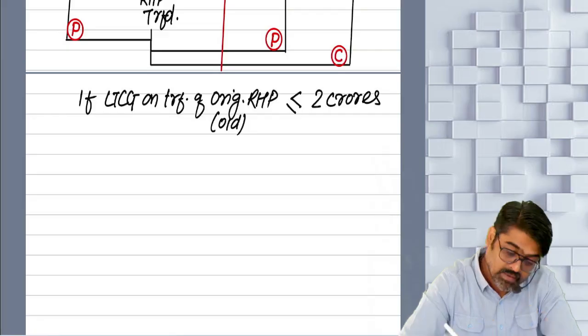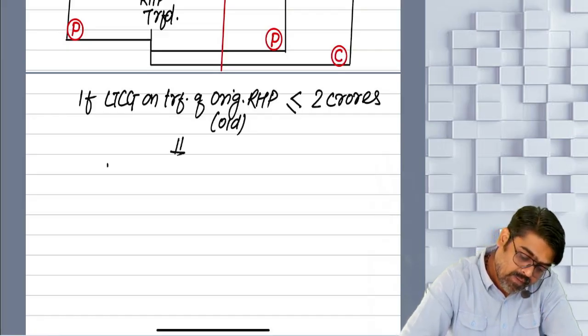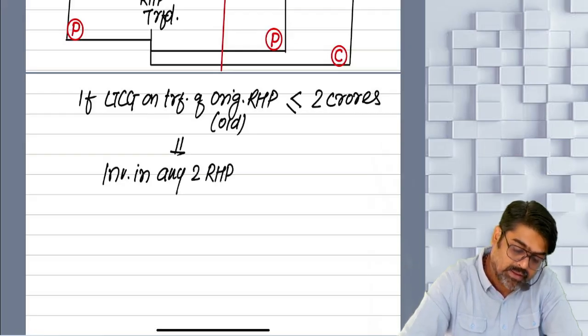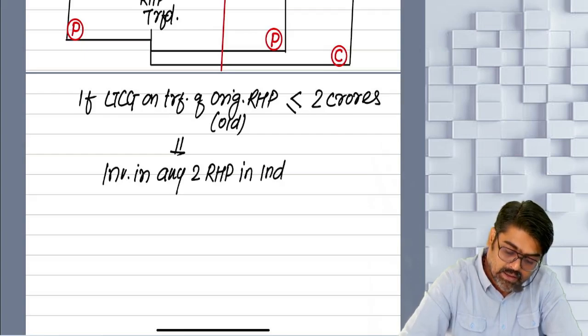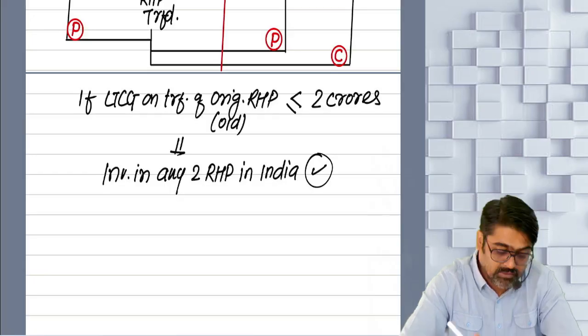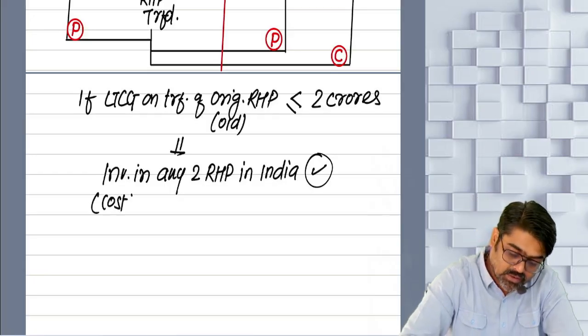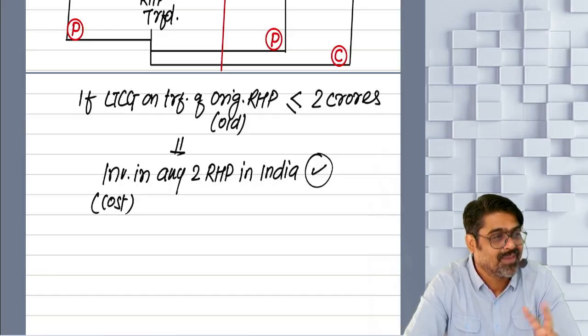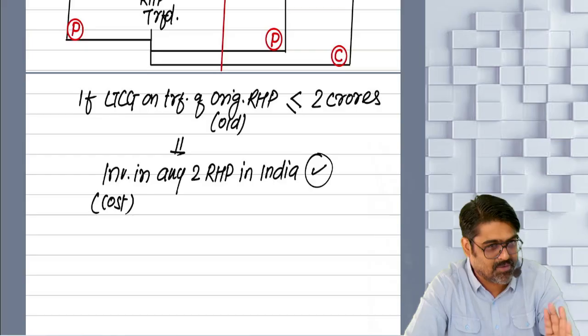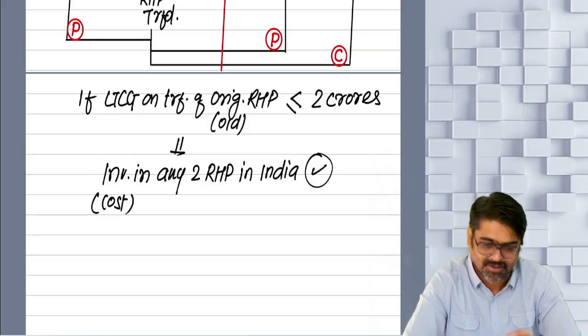Yes or no? Then investment in any 2 residential house properties in India can qualify for exemption. Investment means cost. Yes or no? Cost of any 2 residential house properties in India can qualify for exemption. So for example,